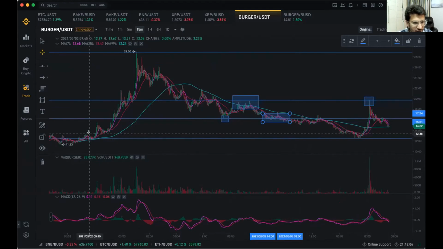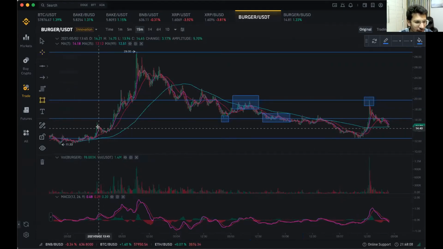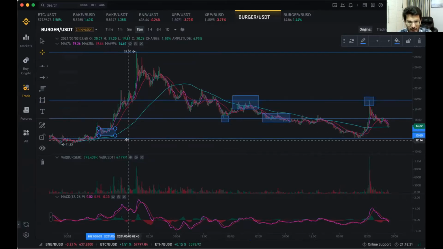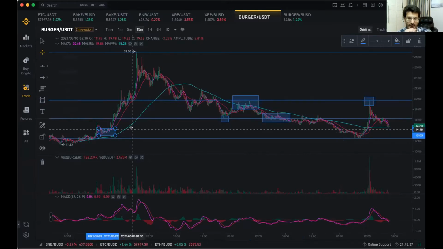So if you see here at this level also, can you see I've increased the chart size. At this level also, you could have seen that it was facing a support, and maybe you could have placed your bets to purchase the coin here. But eventually what it did was it took support at this level and it started going up.